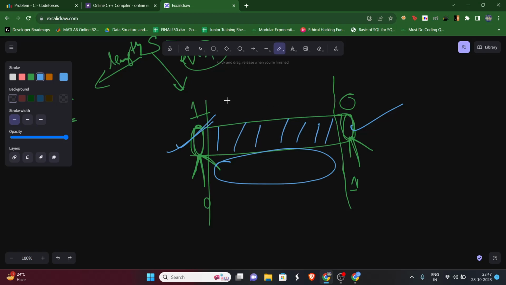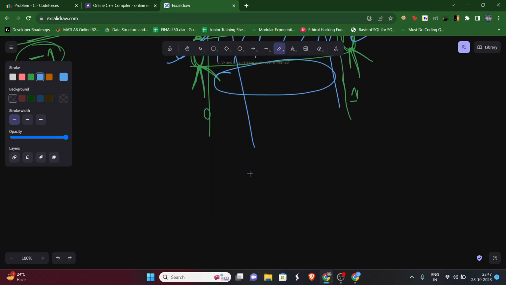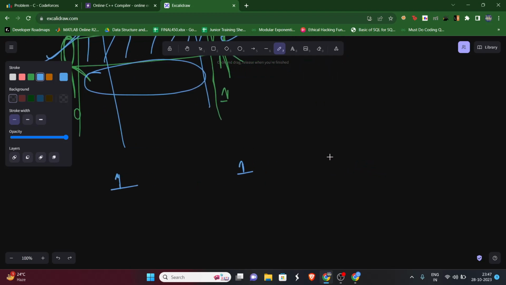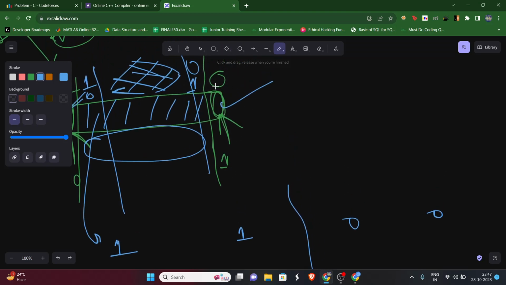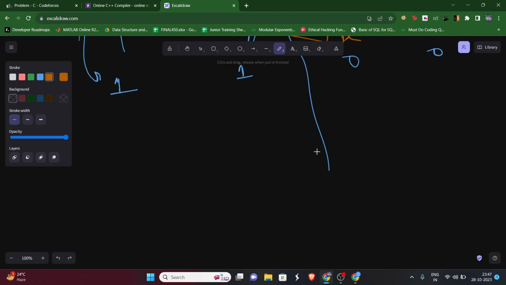Now similarly, if here also it was 1 and 0, or 0 and 1, in that scenario we will simply reduce our space to this much only. And at some places there can be two possibilities: at the left end there can be 1 and at the right end also 1, or 0 and 0. What I'm trying to say is that this is the leftmost or rightmost pointer position. So these are the two possibilities, right?